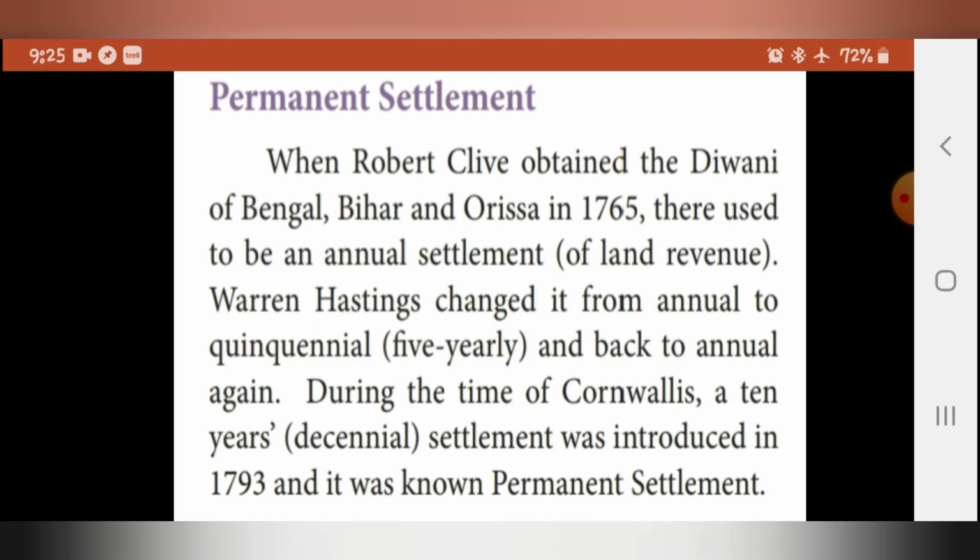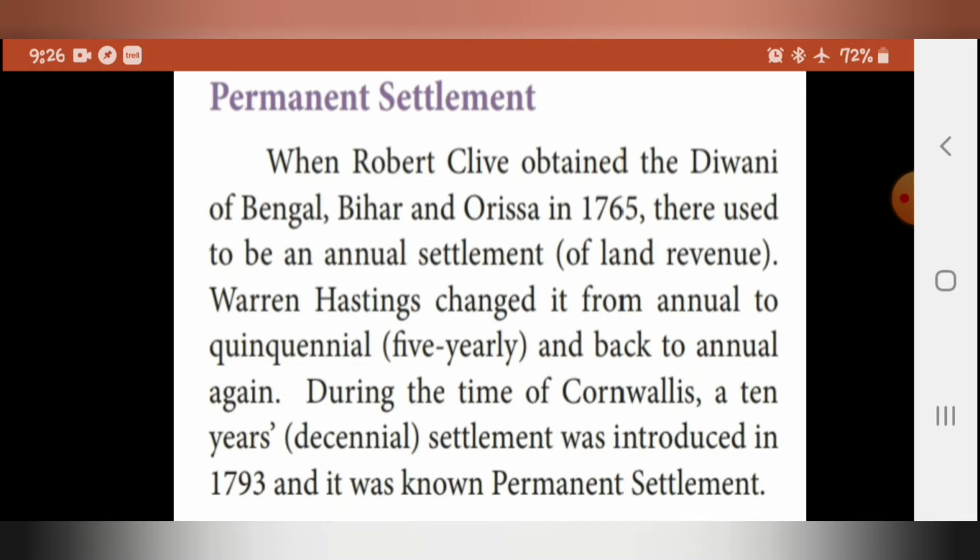Earlier, when Robert Clive obtained Diwani in Bihar, Bengal and Orissa in the year 1765, there used to be annual settlement of land revenue. Every year land revenue would be collected. Later, Warren Hastings changed it so that every 5 years they were supposed to settle the revenue, not for the year.